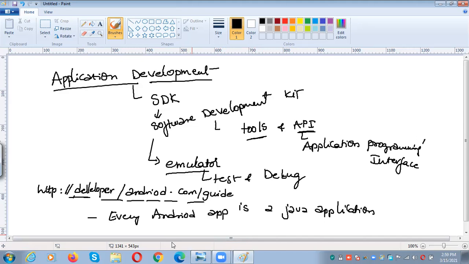So that is about application development. If you want to develop the application, definitely you need to have the SDK, the software development kit. It consists of tools and APIs. With the help of those tools and APIs, we can develop the applications. After developing the application, one has to test and debug it. By using emulators, we can test and debug the application. If you require any other assistance, you can go through the URL http://developer.android.com/guide. And next, what you need to remember is every Android application is a Java application.